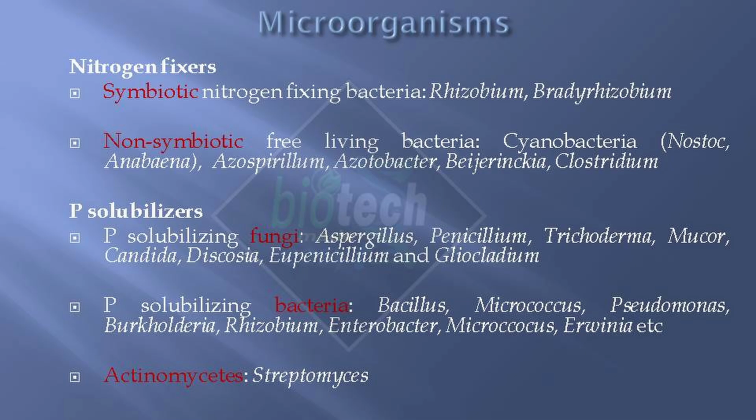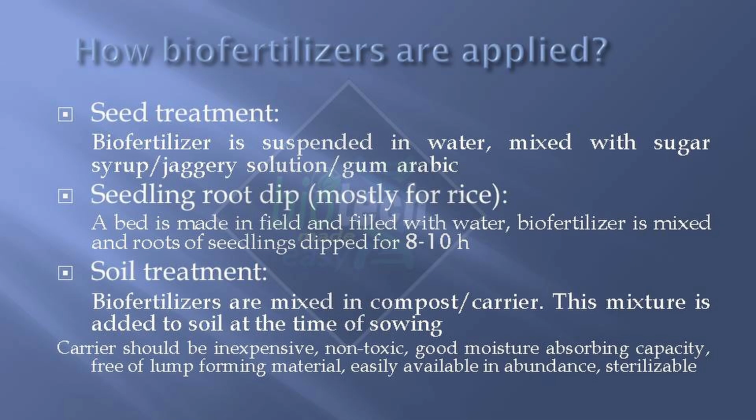Then actinomycetes can also play the same role. So these are the microorganisms which are used in making biofertilizer. Now the question is how to apply it in the field. So the first thing we can do is seed treatment. The biofertilizer is suspended in water. You mix some gum arabic or some jaggery solution so that it becomes sticky, and then you dip the seeds there, and that's how the seed treatment is given.